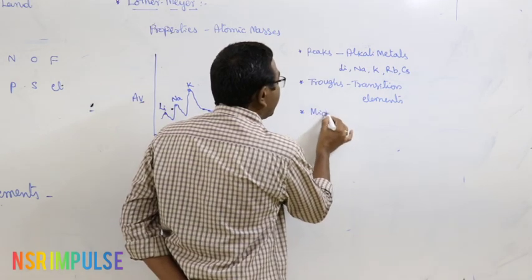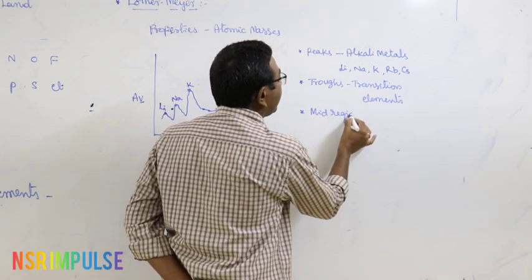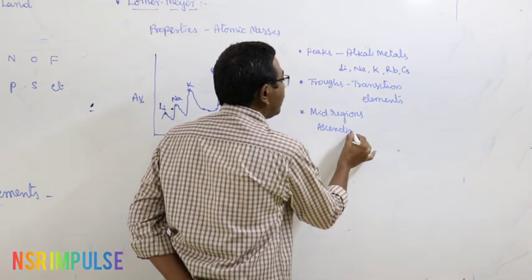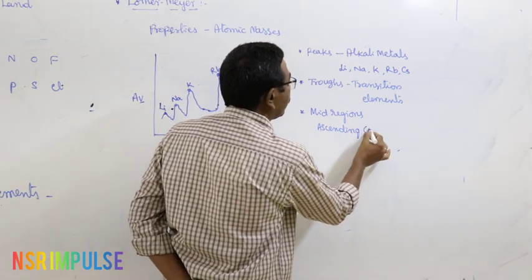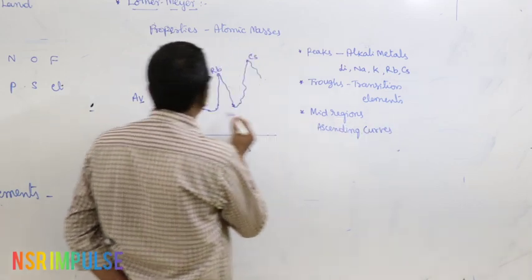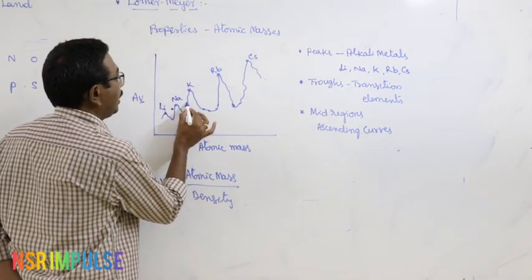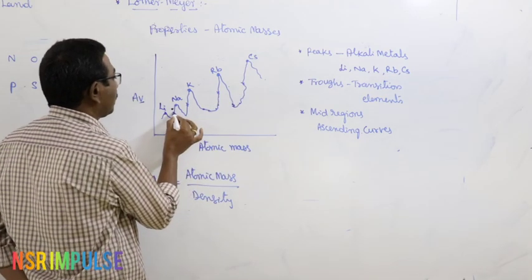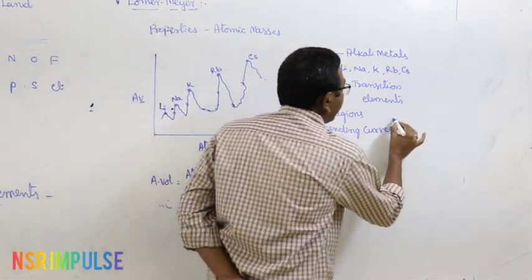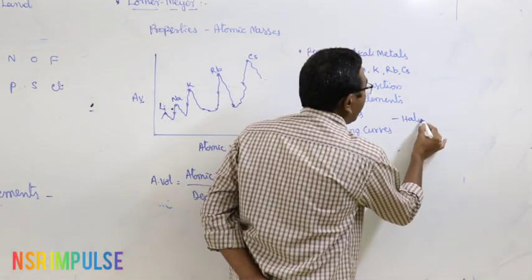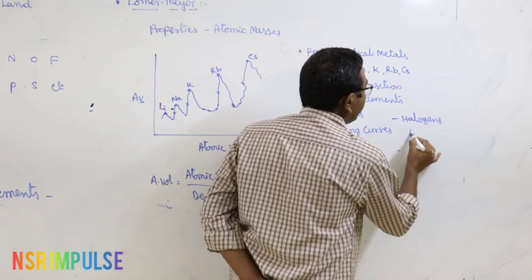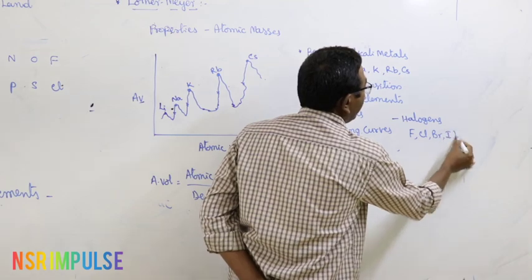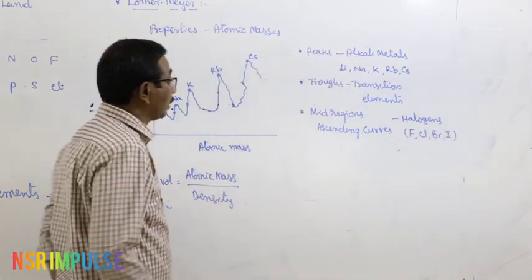And the mid-regions of ascending curves, these are the mid-regions of ascending curves, are occupied by halogens, that means fluorine, chlorine, bromine, iodine.